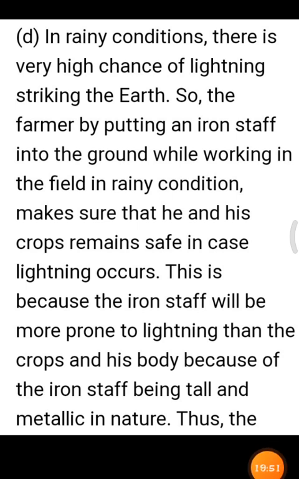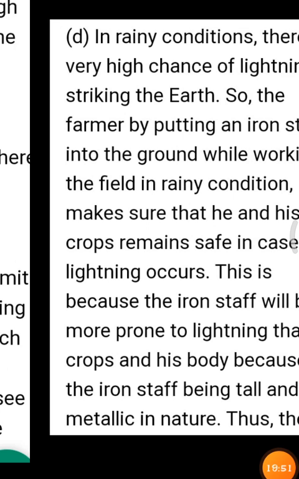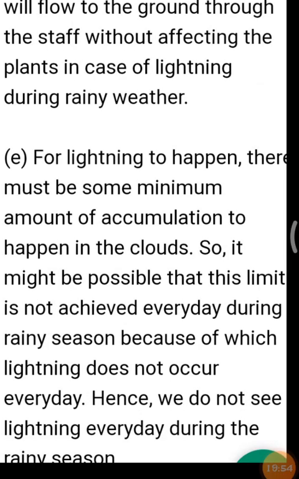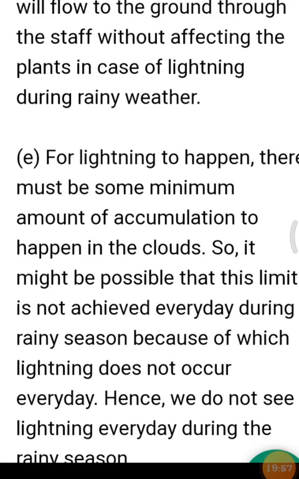Okay, children? Thus, the current will flow to the ground through the staff without affecting the plants in case of lightning during rainy weather. Okay. Next E part.